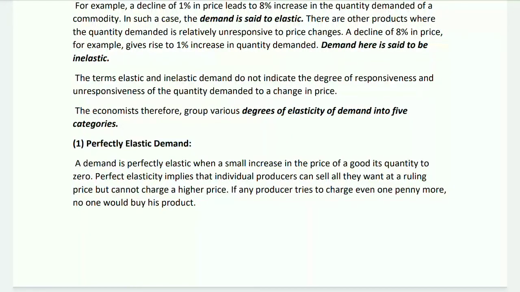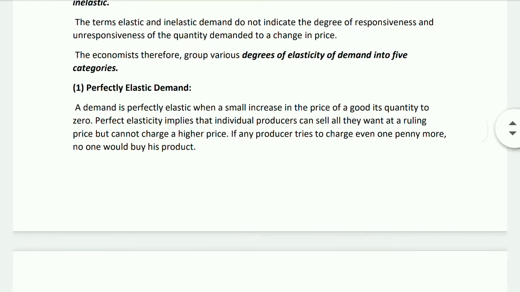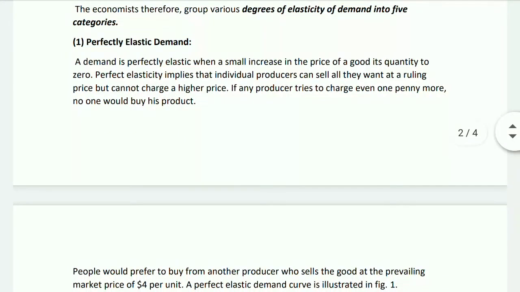The economists therefore group various degrees of elasticity of demand into five categories. Number 1, perfectly elastic demand. A demand is perfectly elastic when a small price rise reduces quantity demanded to zero.